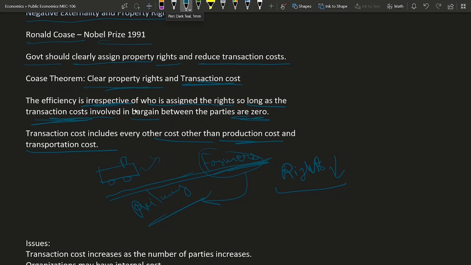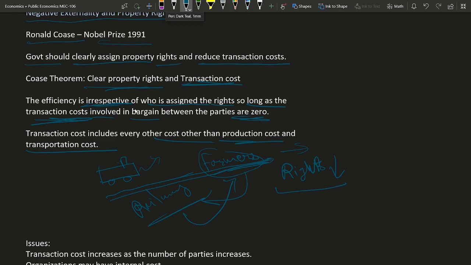In the other case, if the government assigns rights to the farmers, then the railway company will go to the farmers and try to purchase some of the rights so that it can continue some trips on the railway line. In that case, farmers will decide how much money it is worth to risk their crops. So farmers will reach an efficient price and trade these rights with the railway company depending on how much they are willing to risk their crops and what those rights are worth to them.